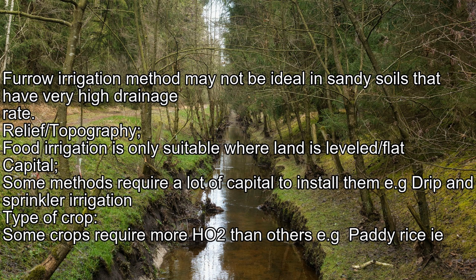Relief or topography. Flood irrigation is only suitable where land is leveled or flat. Capital. Some methods require a lot of capital to install them, e.g. drip and sprinkler irrigation. Type of crop. Some crops require more water than others, e.g. paddy rice.